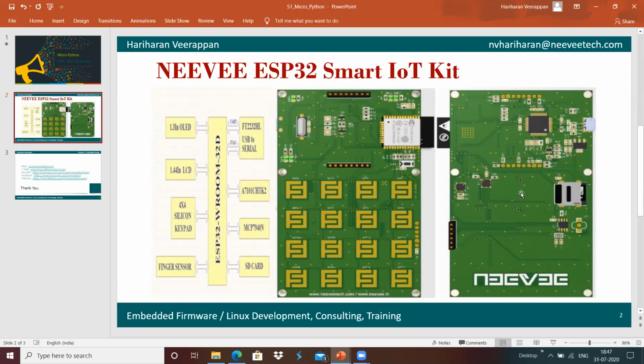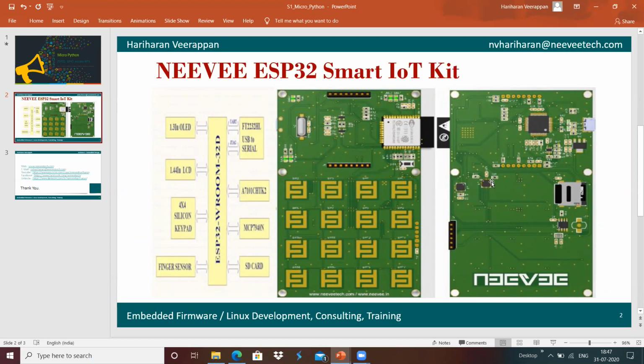And we have the IC called A71CH, which is used to store the keys needed for communicating with the cloud, like Amazon Web Services.